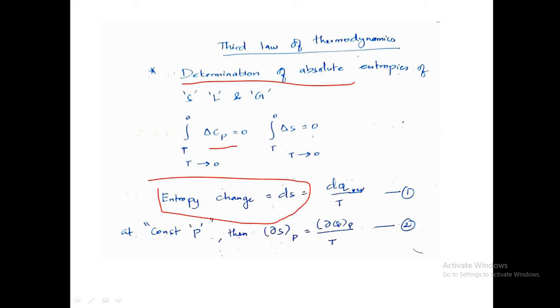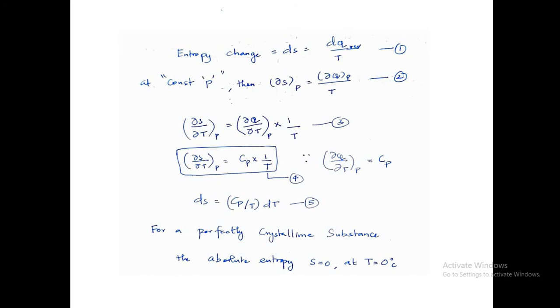So you know that dS is equal to dQ reversible by T, right, from the second law, and when we differentiate, ∂S over ∂P is equal to ∂Q by T over P. Right, this is your second equation, and the entropy change at constant pressure will be written like this: ∂S over ∂P is equal to ∂Q by T. Differentiating with respect to temperature, you will write ∂T, and this term ∂Q by ∂T over P into 1 by T, right?